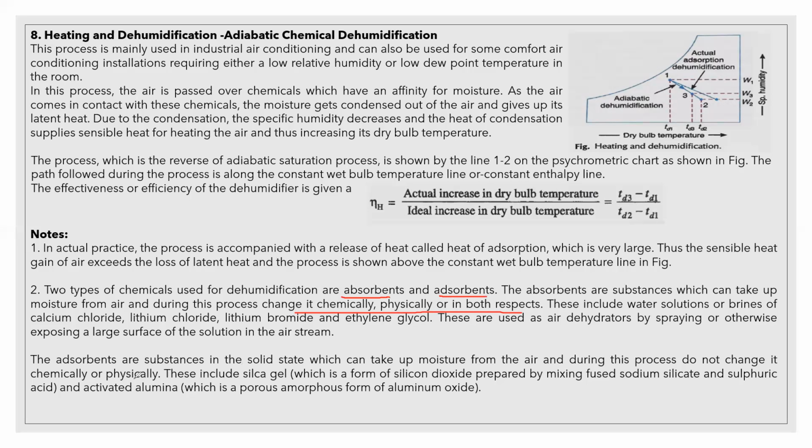If you choose adsorbents, which are in a solid state, they take up moisture from the air during the process and do not change it chemically or physically. Those are silicon dioxide, sulfuric acid, activated aluminium, or the adsorbents. Generally, this type of application is normally used in industries for a particular application.